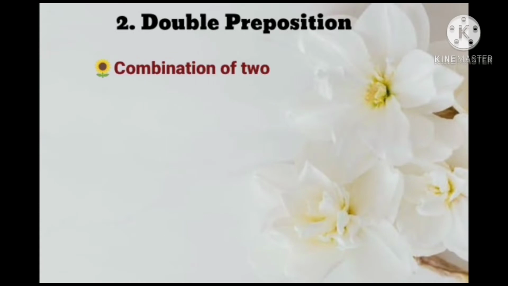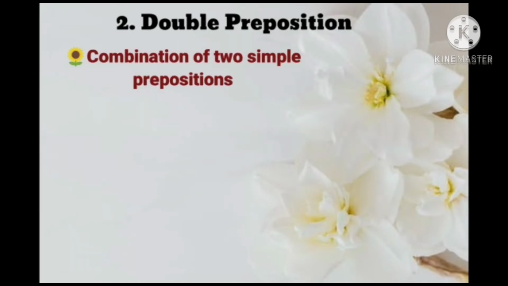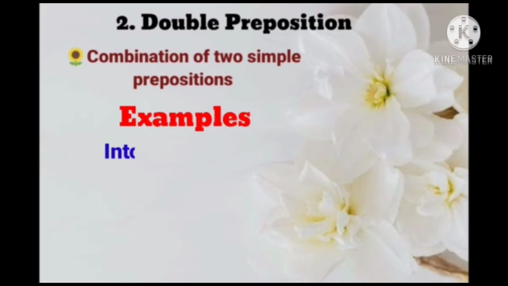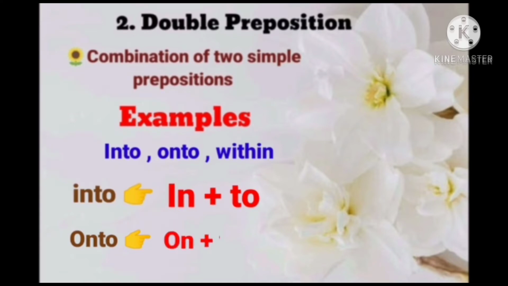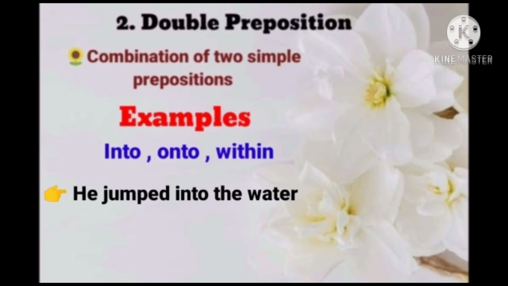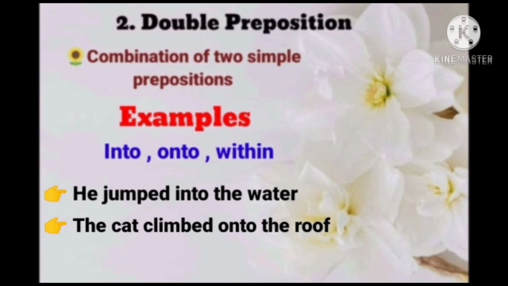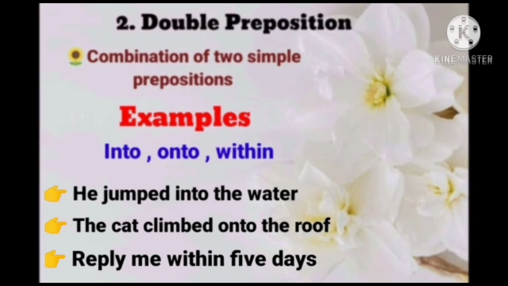Double prepositions. A combination of two simple prepositions is called a double preposition. Simply, when we combine two simple prepositions, a double preposition is formed. Examples: into, unto, within. Into is a combination of in plus to, onto is a combination of on plus to. Now sentences. He jumped into the water. Into is a double preposition. The cat climbed onto the roof. Next sentence: reply to me within 5 days.